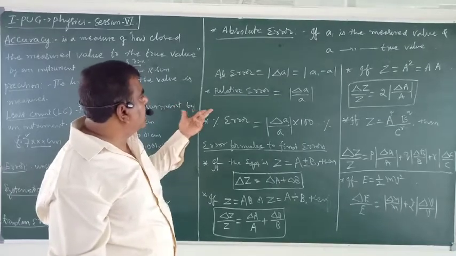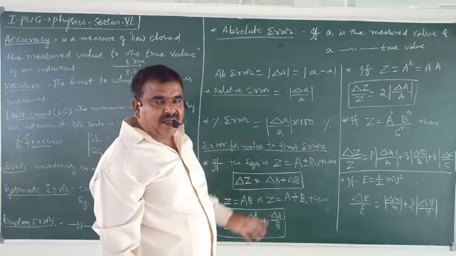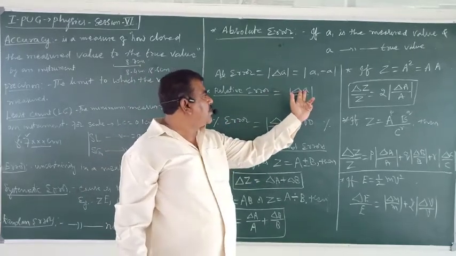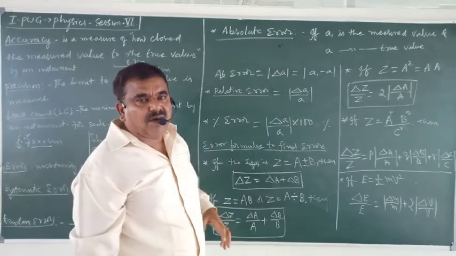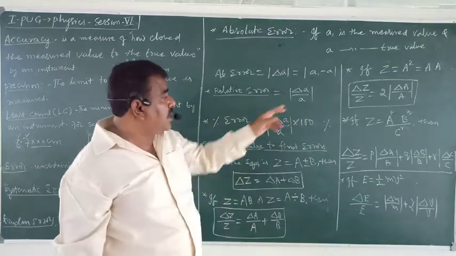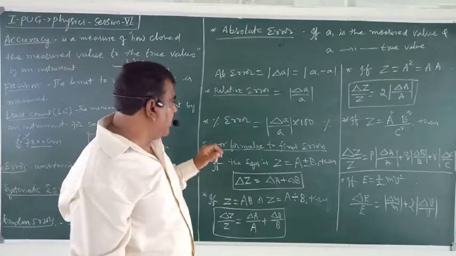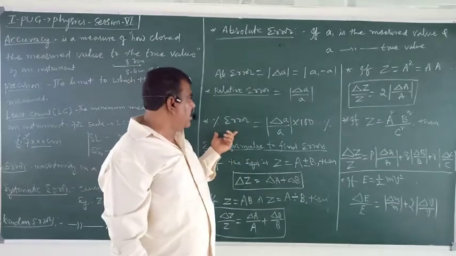Okay. Then relative error, also called fractional error. The ratio of absolute error to the true value is called relative error. Then percentage error, the name itself says.